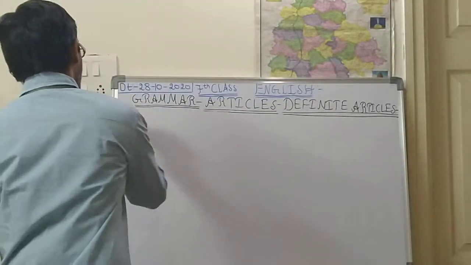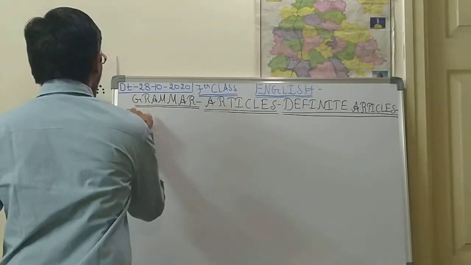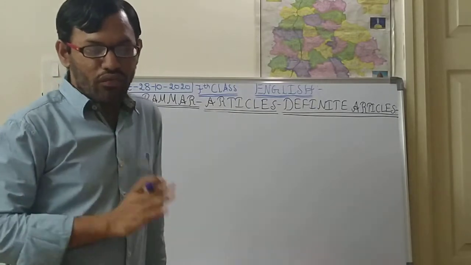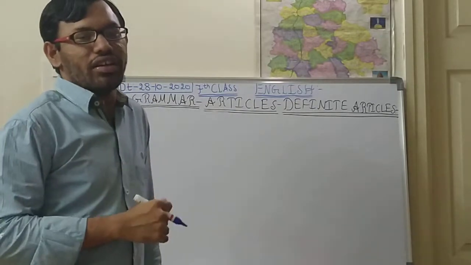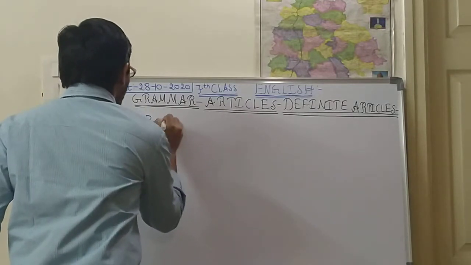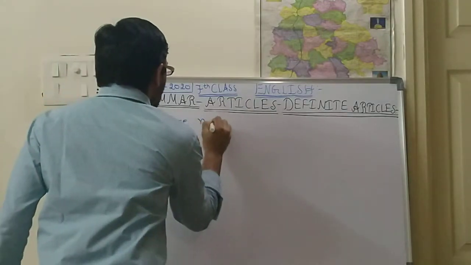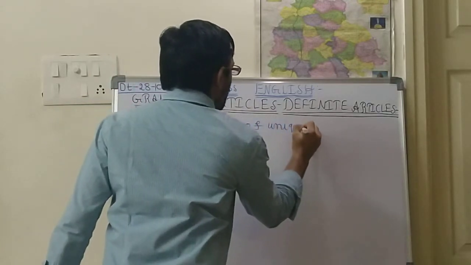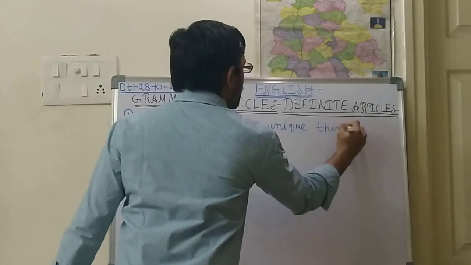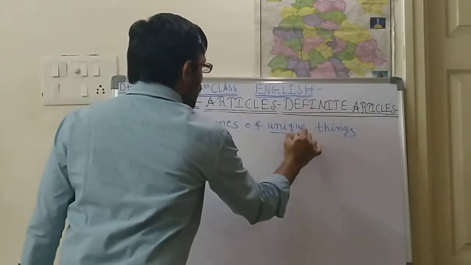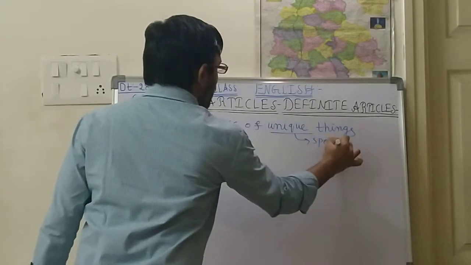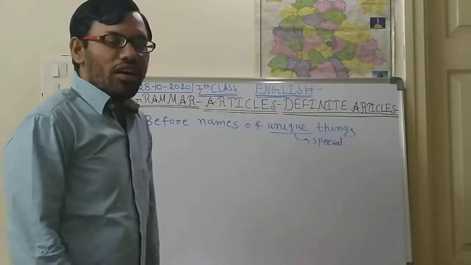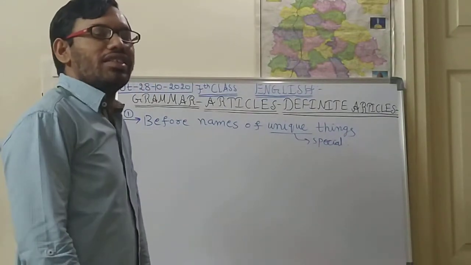The first use: the definite article the is used before the names of unique things. Unique here means special. If you want, you can note it down. Please maintain the running class, children, so that you can understand everything very easily.